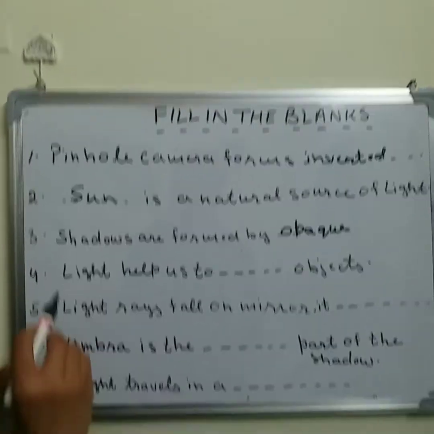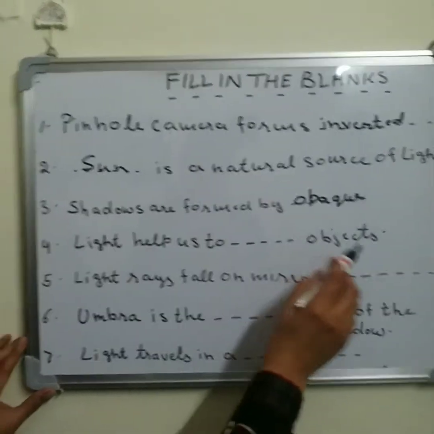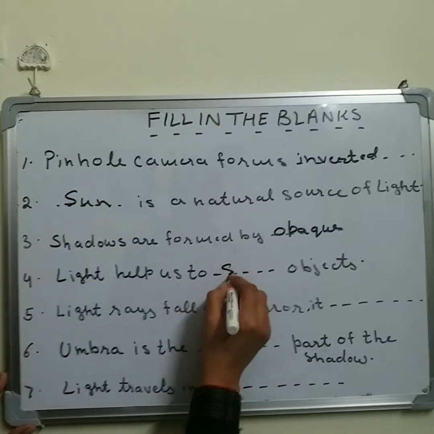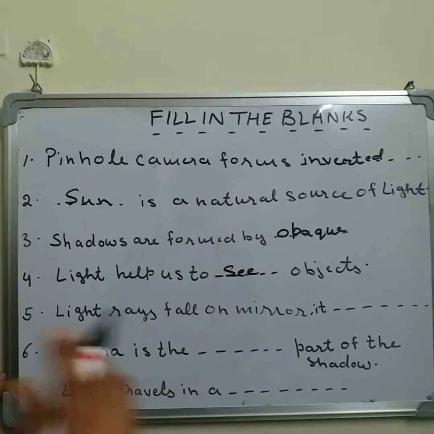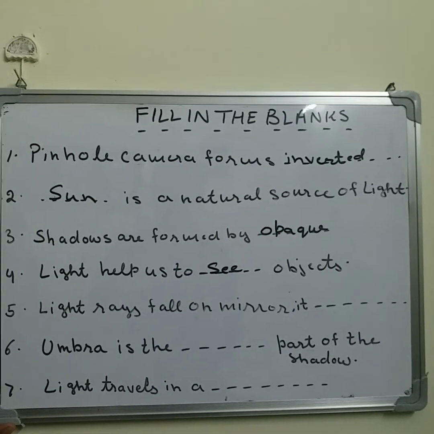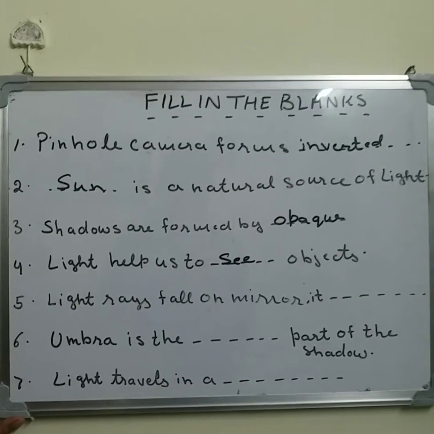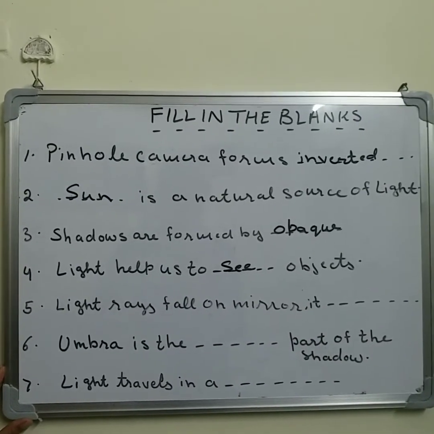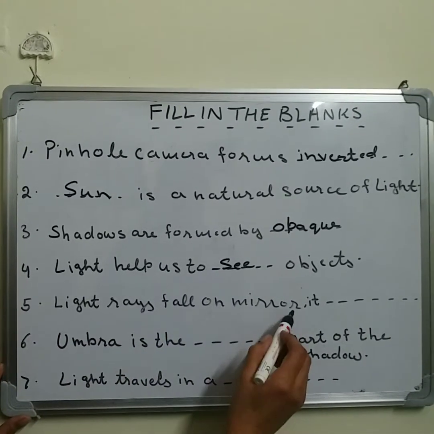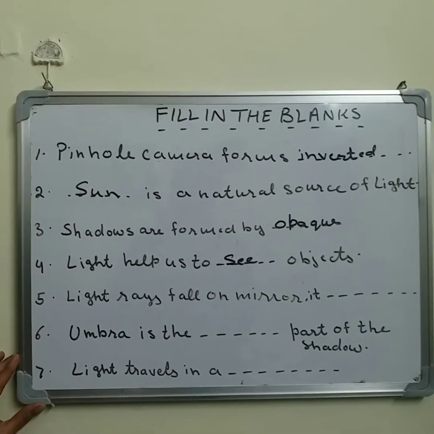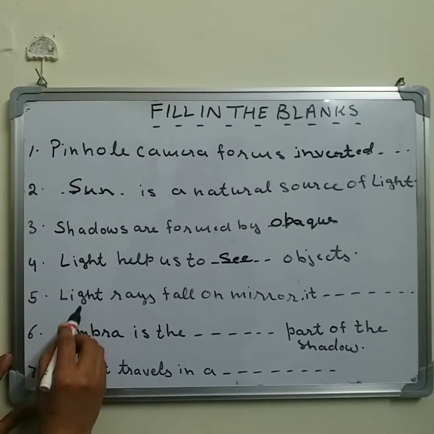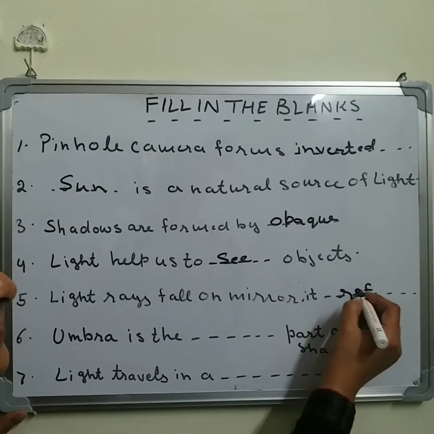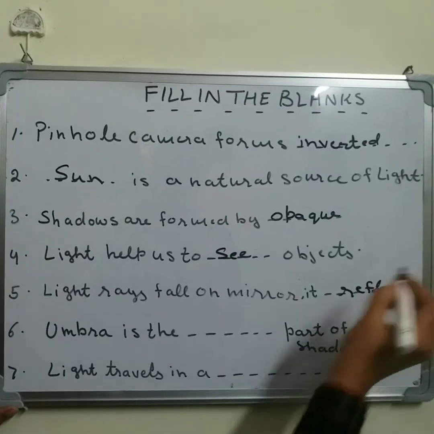Now next one, light help us to dash objects. So light help us to see objects. Yes, when the reflected light comes to our eyes, we are able to see objects. So light help us to see objects. Now the next one for you, light rays falls on mirror, it reflected back. Yes, light rays falls on mirror, it reflects. It reflected back. It reflects.